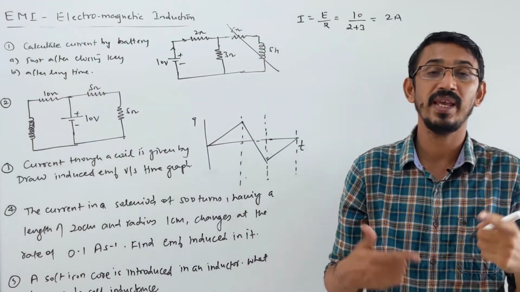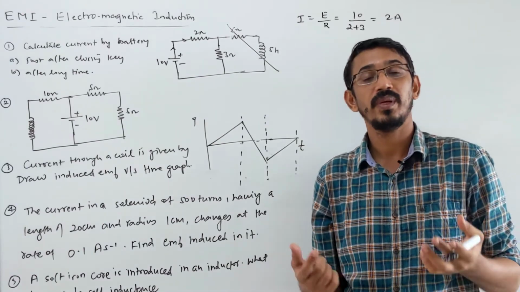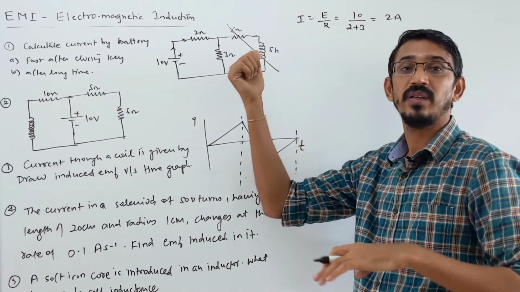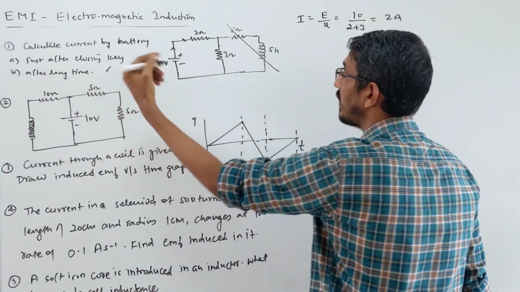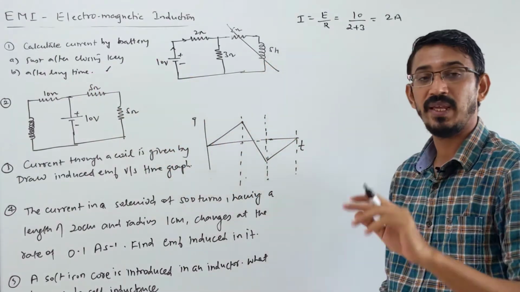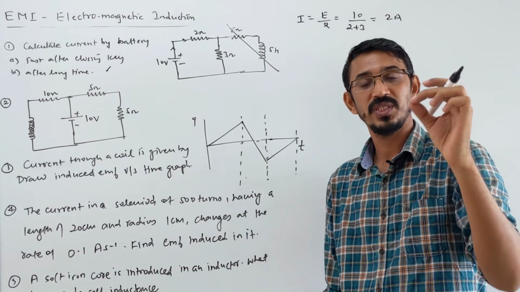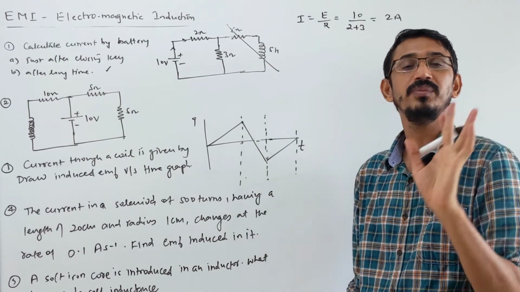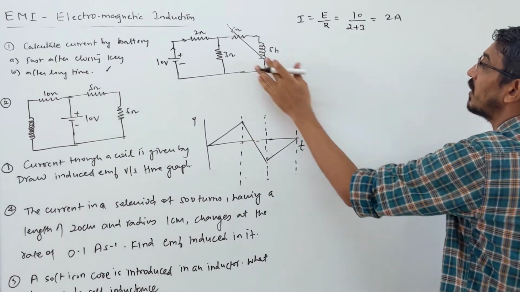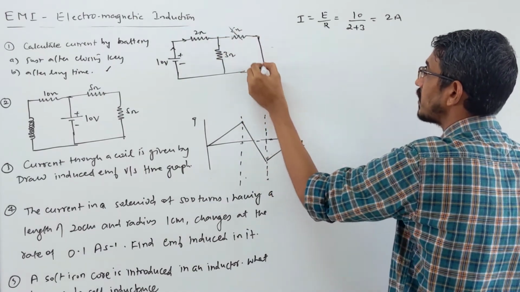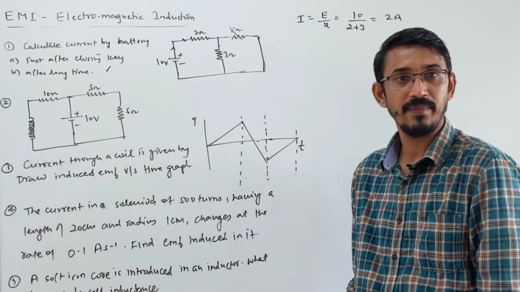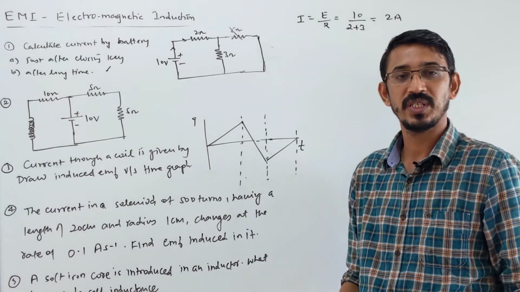Initially, the inductor behaves like an open circuit, or a resistance of infinite value. Then after a long time, what happens? After a long time, how does the inductor behave? It behaves like just a wire of 0 resistance. So after a long time, how does this circuit look? Like this is not there, just a straight wire, that's all. Because it does not offer any resistance, current will flow.